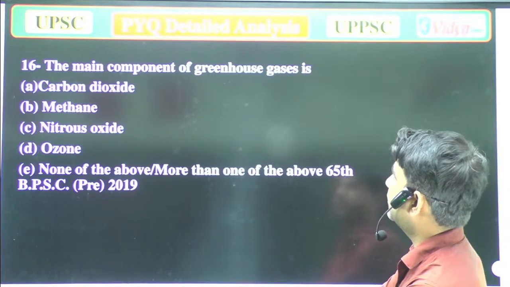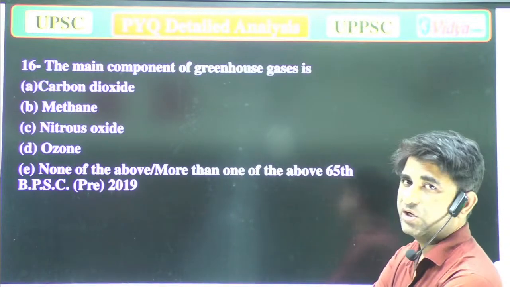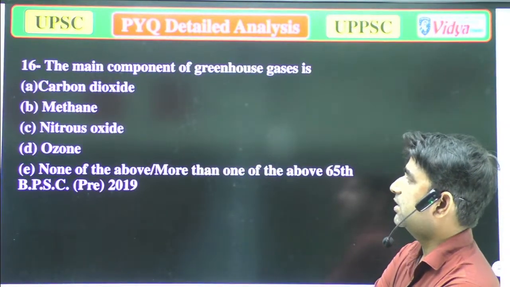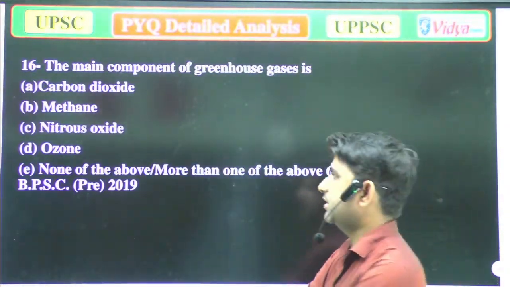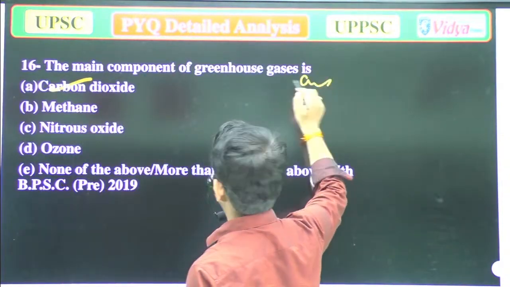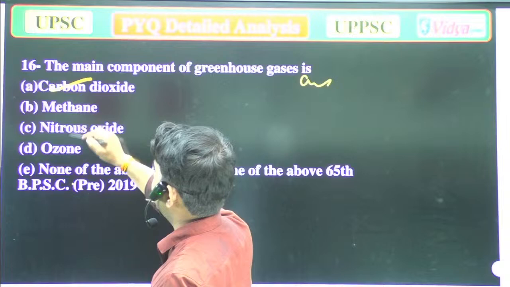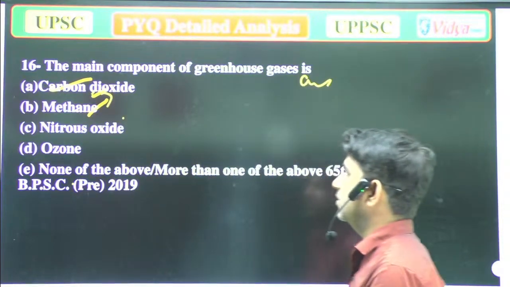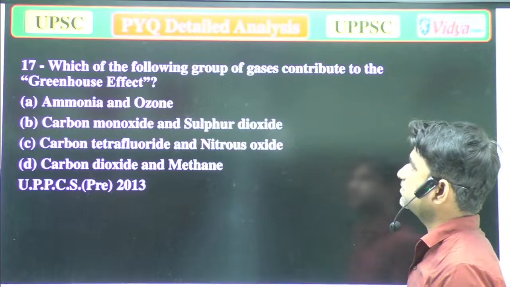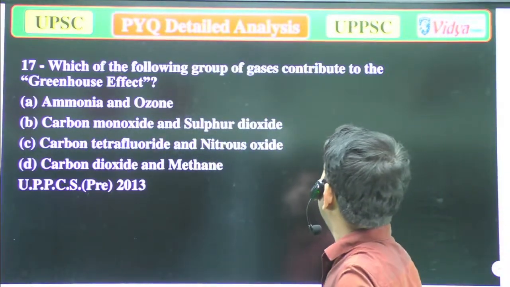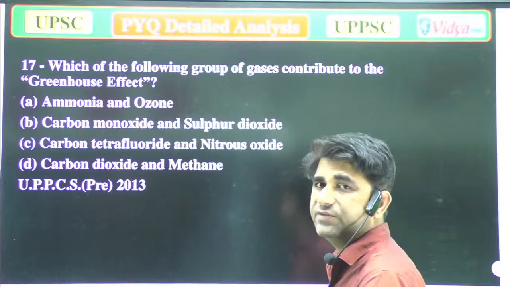The main component of greenhouse gases is, not are, it is asking about the singular. Carbon dioxide will be the correct answer, because if it had said are, we could choose option E, since carbon dioxide and methane both are responsible. So option A is correct. Now we'll move to the next question. Which of the following group of gases contributes to the greenhouse effect?